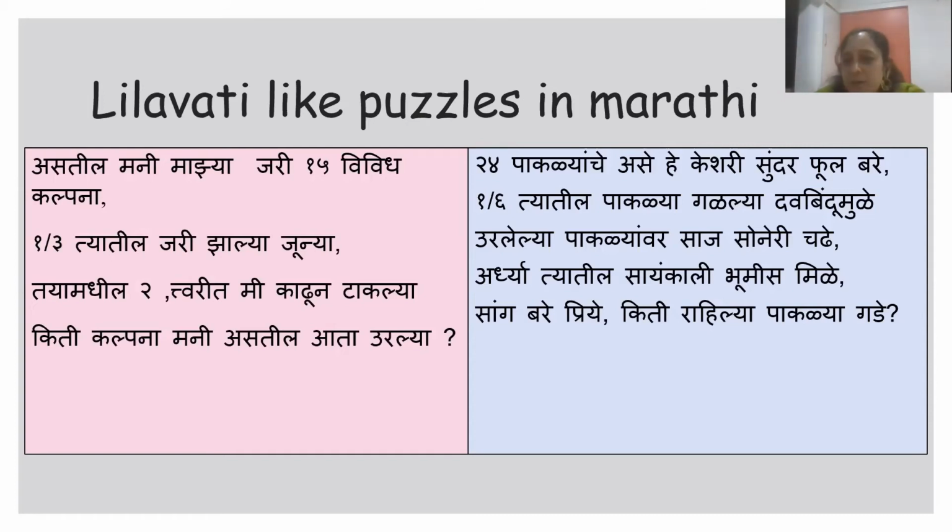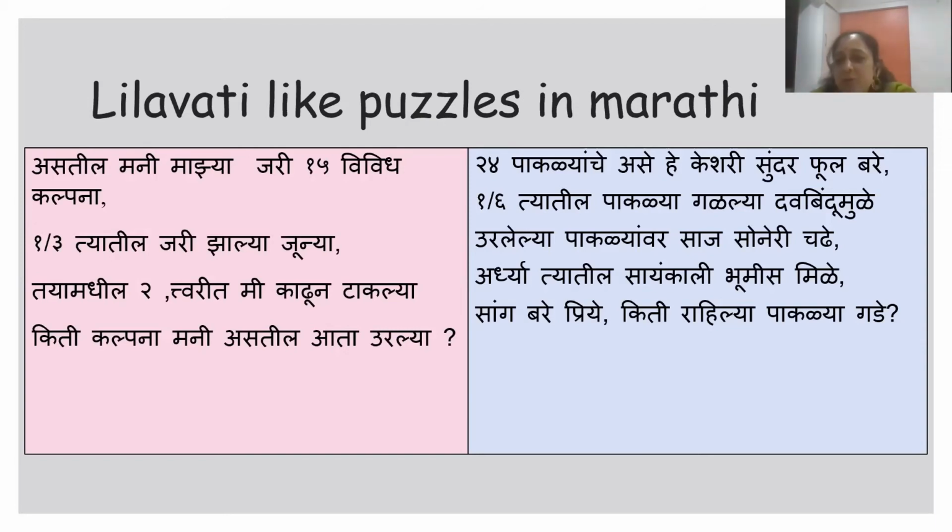There is one beautiful saffron flower having 24 petals. 1/6 of those petals fell because of the dewdrops in the early morning. So 1/6 of 24, which is 4 petals, have gone. So 24 minus 4, 20 are left.